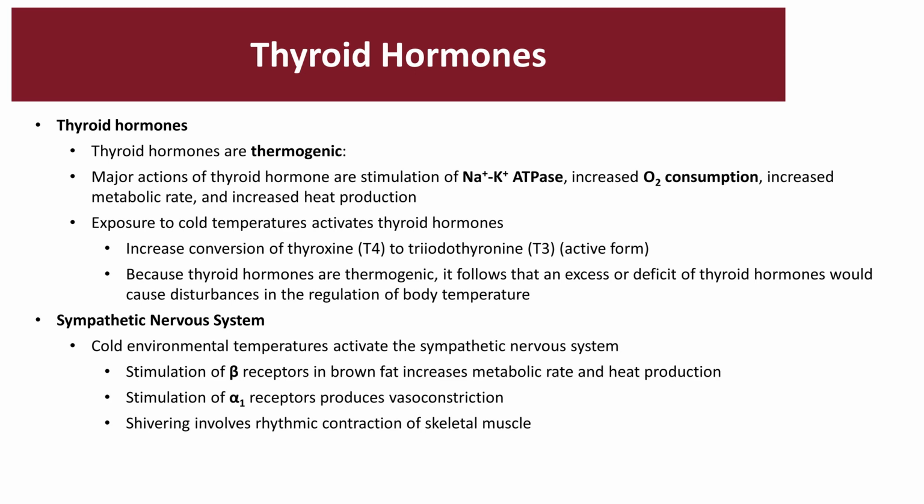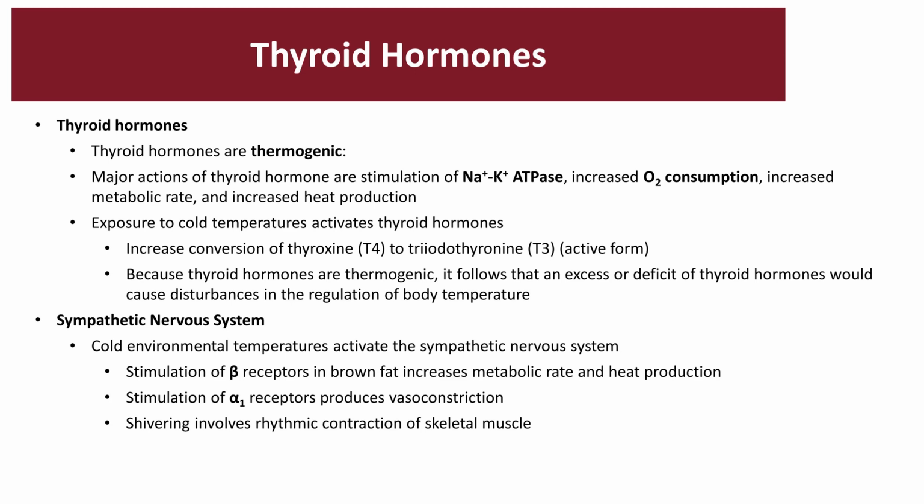Temperature regulation. Hormones, like the thyroid hormone, are considered thermogenic. The major action of thyroid hormone is to stimulate the Na-K-ATPase, boost up oxygen consumption, increase metabolic rate, and increase heat production. Exposure to cold environments can trigger activation of thyroid hormone. This will then increase the activation of T4 into T3, T3 being the active form. Since thyroid hormones are thermogenic, if there is an excess or deficit of these hormones, it will cause you to have a dysregulation of body temperature.